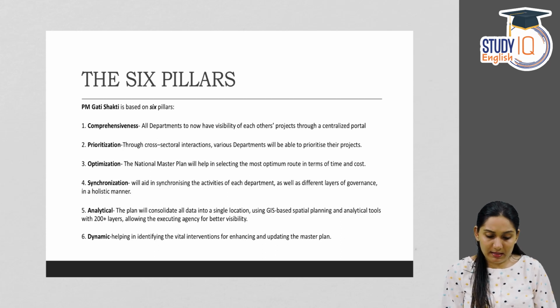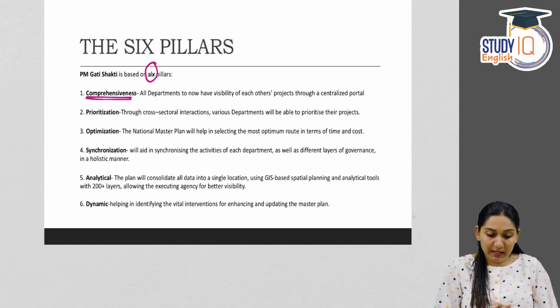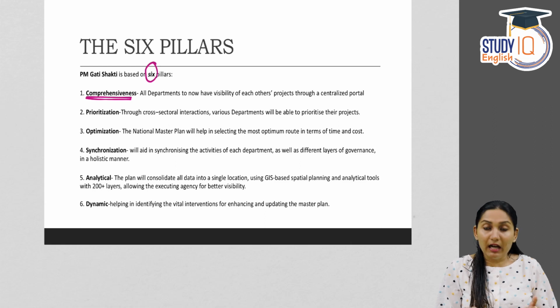There are six pillars for PM Gati Shakti. First one is comprehensiveness. By comprehensiveness, we mean that all departments are included in this.